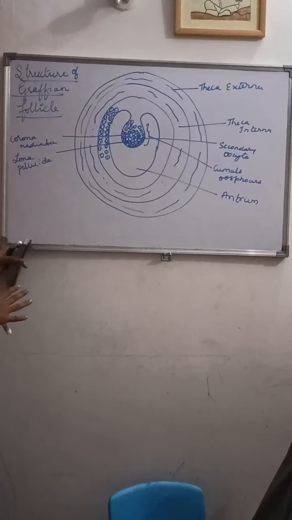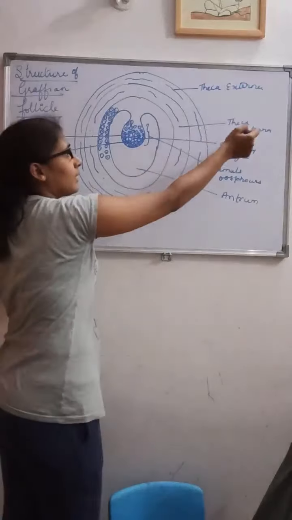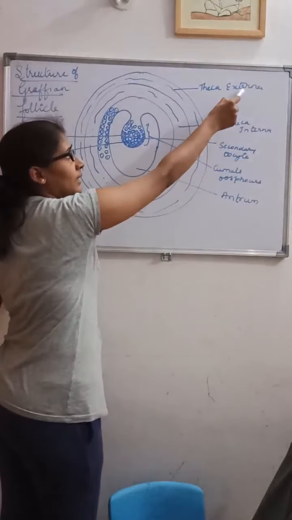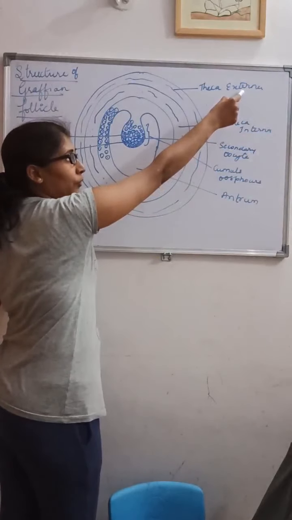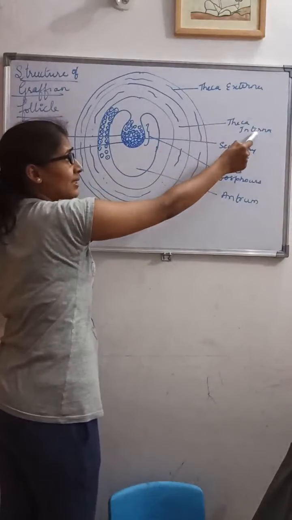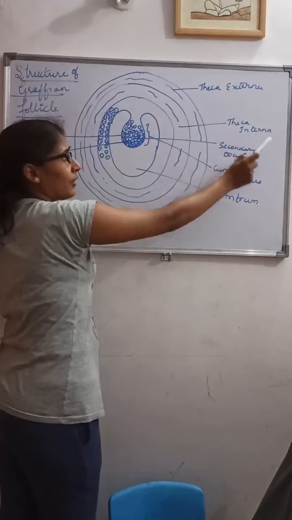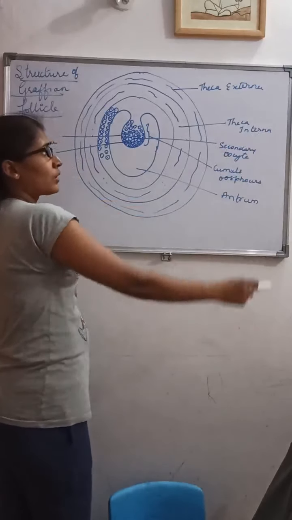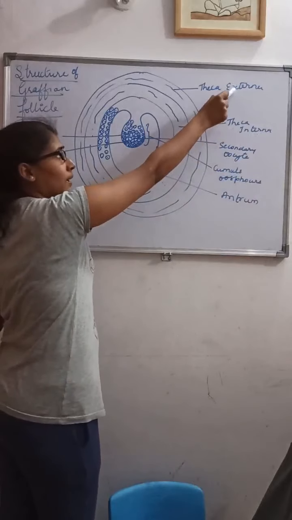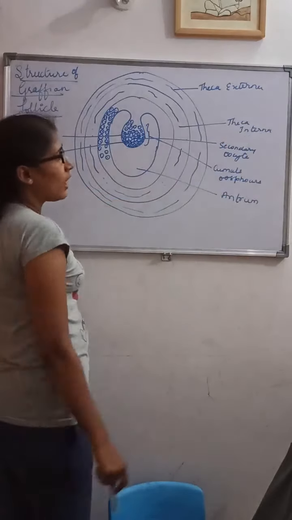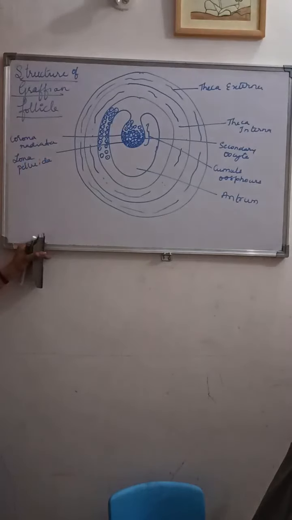So it is a mature Graafian follicle which is surrounded by two layers, that is theca externa and the theca interna. This is the fibrous layer of the Graafian follicle. This is the cellular layer. Understood? So this is the fibrous layer, and this is the cellular layer of the Graafian follicle.